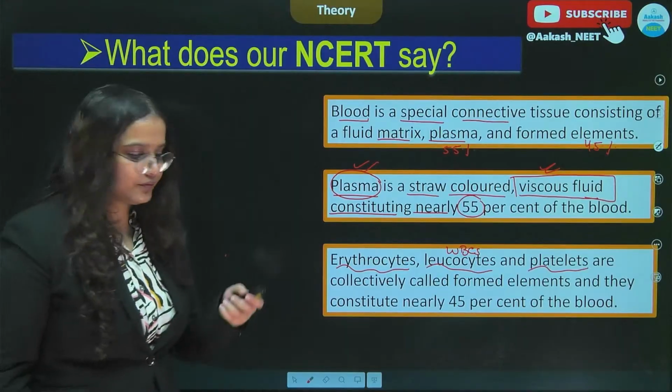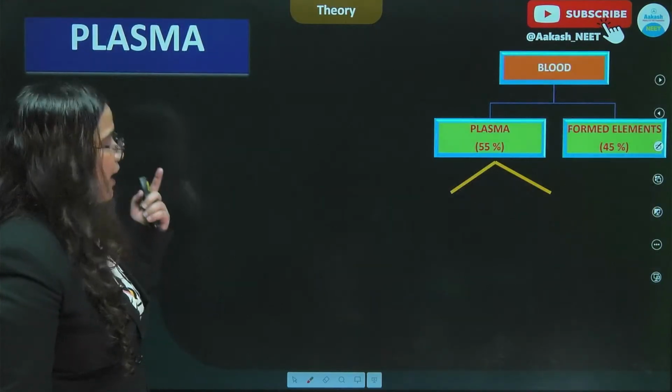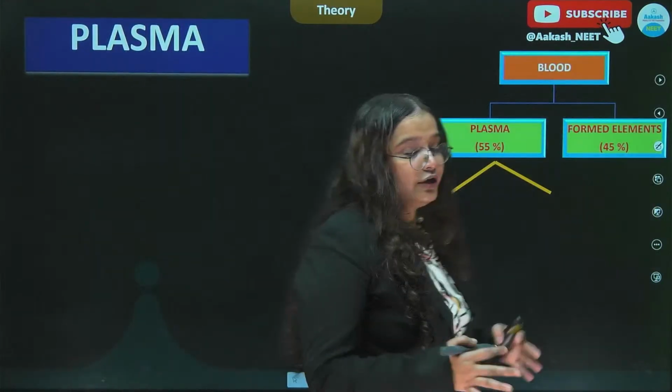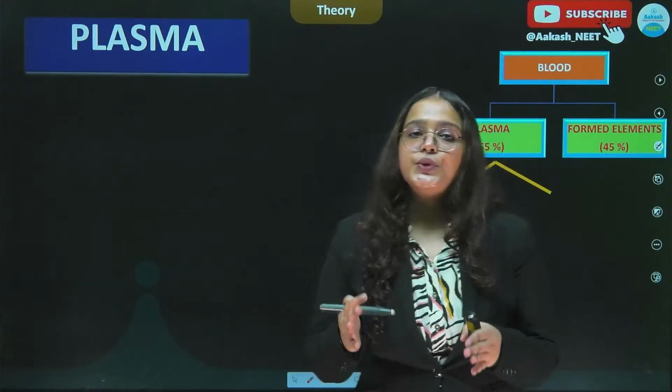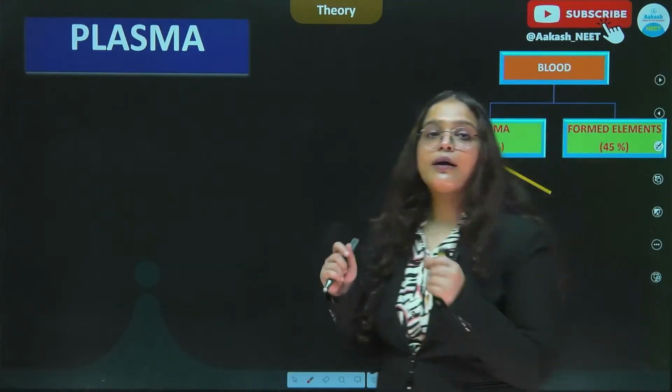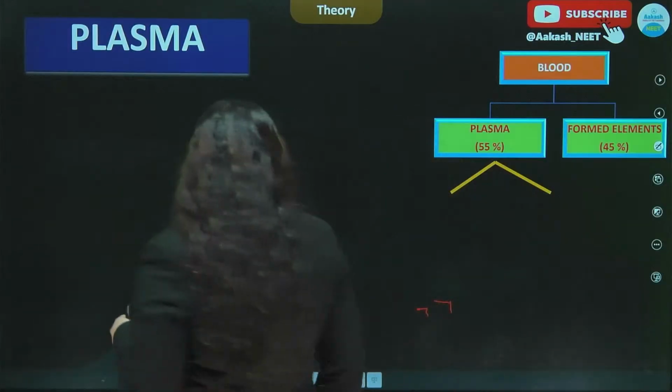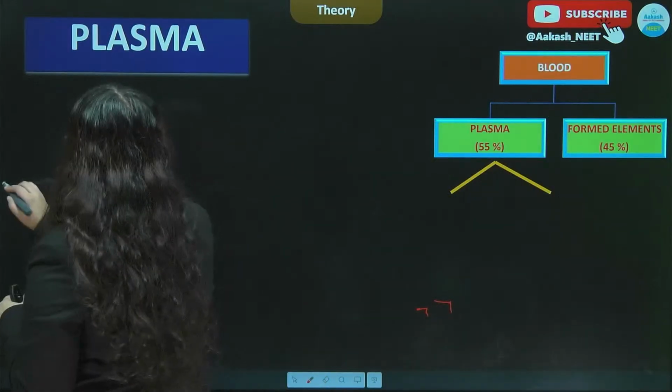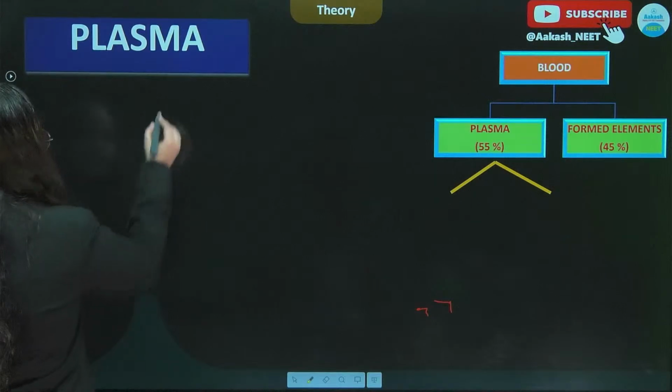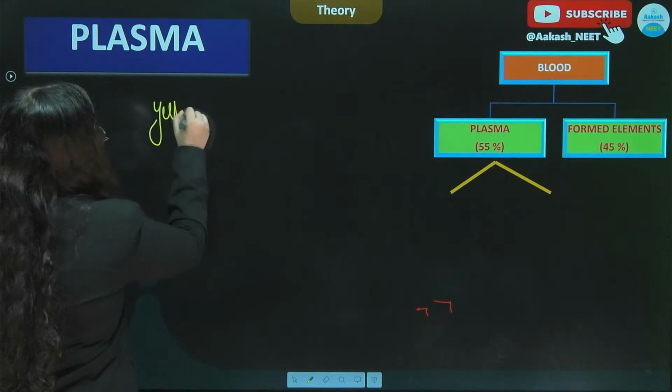Okay, alright. So we move on to our detailed discussion with respect to the constituents of plasma. So plasma is a yellow colored viscous fluid. We already saw yellow colored.